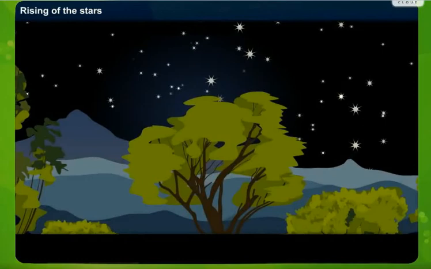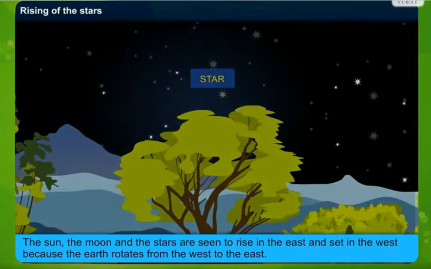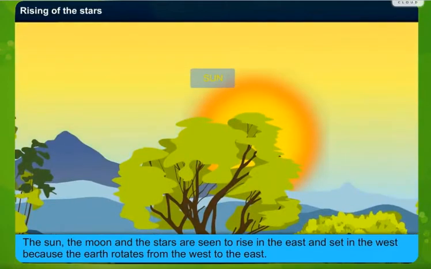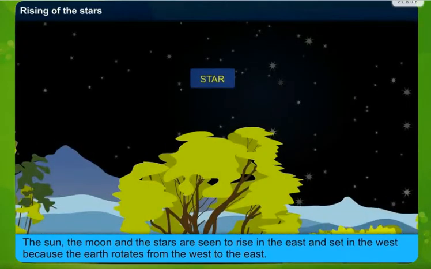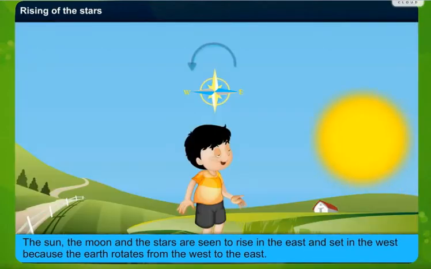Welcome to science class. In the previous class we have learnt about various astronomical objects. Now today we will learn something more. As we all are aware about Earth's rotation and revolution, we know that the sun, moon and the stars are seen to rise in the east and set in the west because the earth rotates from west to east.